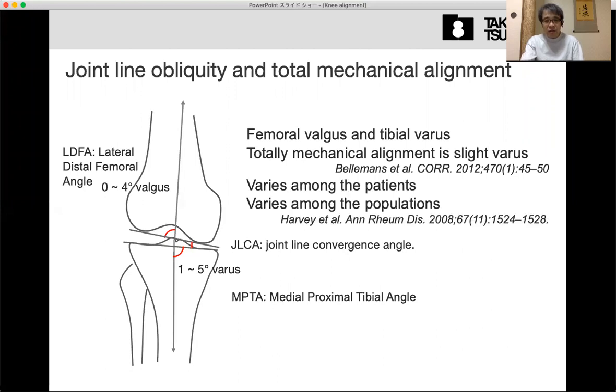But it is, of course, very different among the patients and very different among the populations. For example, Asian patients have more varus alignment, roughly speaking, and Western people have virtually straight alignment. But even in Western countries, the average HKA should be 1 to 2 degrees varus. It is very natural.